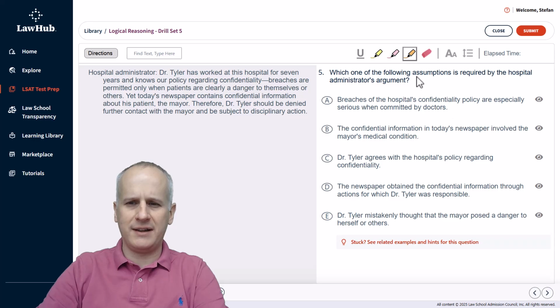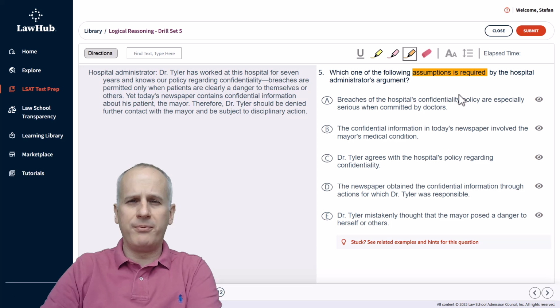So we're going to just highlight the word assumptions is required because we know we're being asked for a necessary assumption here, which should hopefully make us think that maybe we could use the negation test if needed to work through this problem. So now we're going to read the hospital administrator statements with our highlight tool still ready to go so that we can mark exactly what the verbatim conclusion is once we find it.